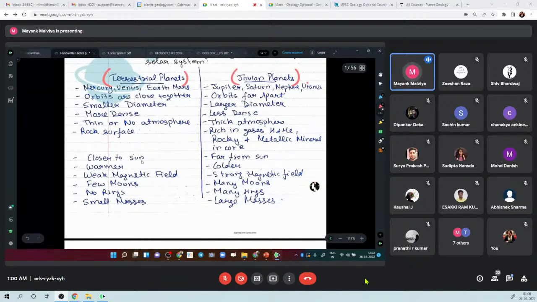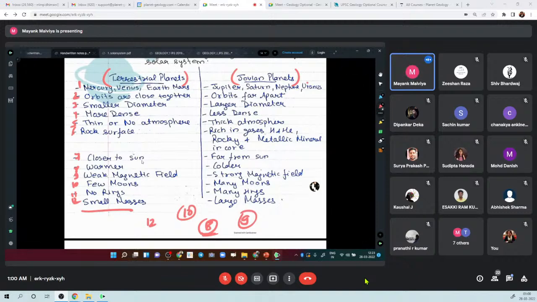Firstly, everybody will be writing like this only. They will make a diagram and write 1, 2, 3, 4, 5, 6, 7, 8, 9, 10. There are 12 points, right? If you write 12 points in a 10 marker, you will surely get 8 marks, right? But if you want to score more marks than these people, what you can do is draw a diagram, draw this table itself, but also give the reason for this difference, right?